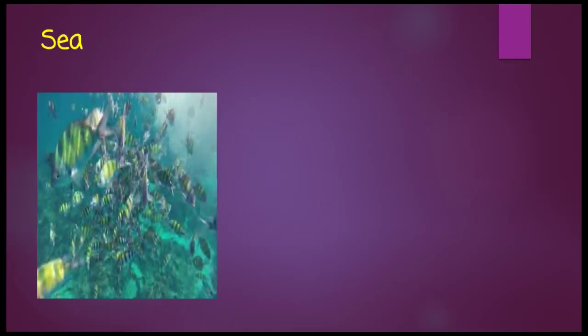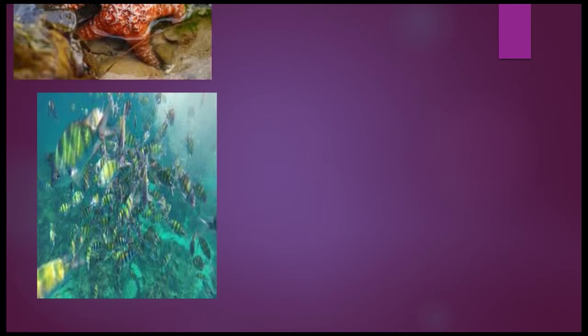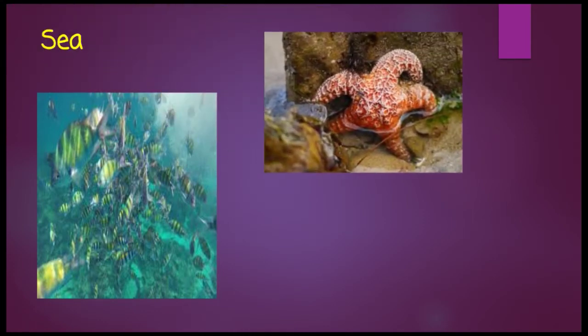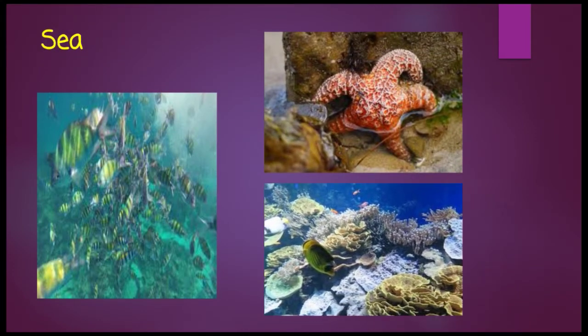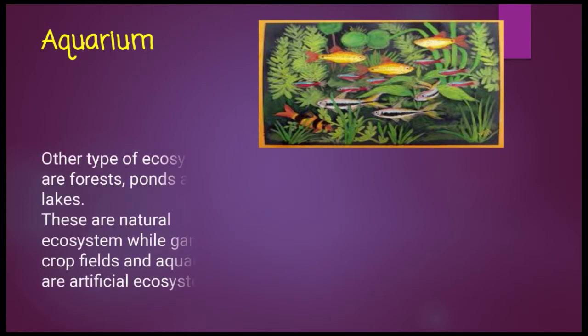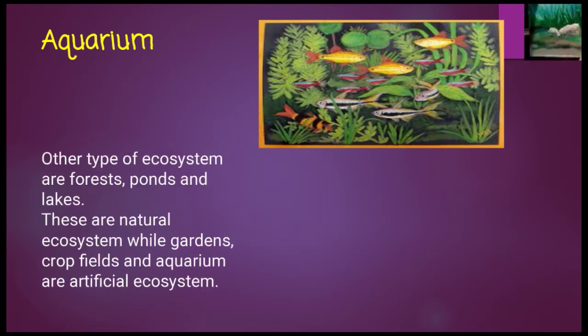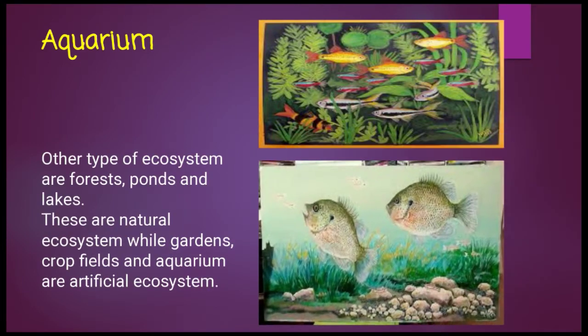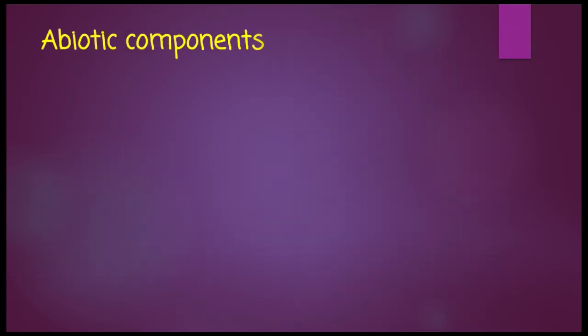Sea is also an ecosystem, a unique ecosystem having a lot of aquatic animals and aquatic plants. An aquarium also bears aquatic plants and some artificial animals and plants, and aquatic animals, but it is an artificial ecosystem.